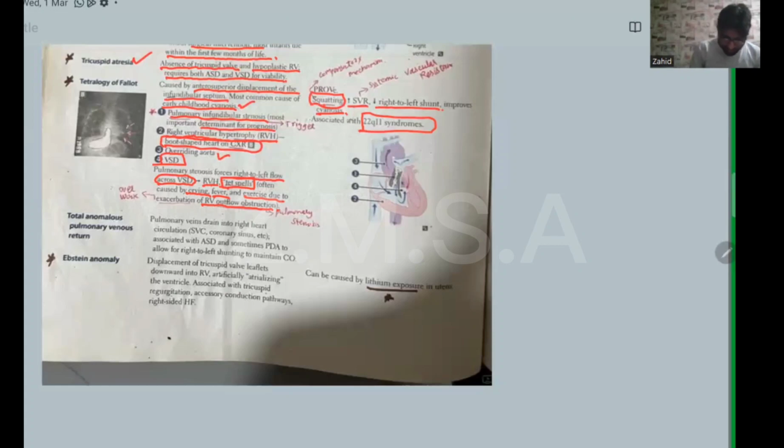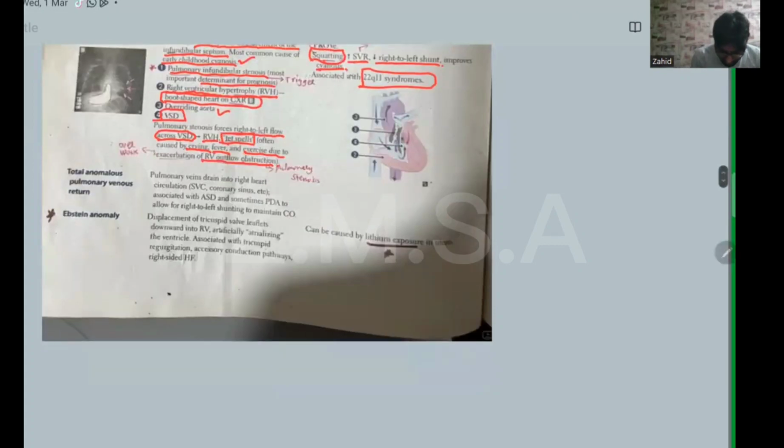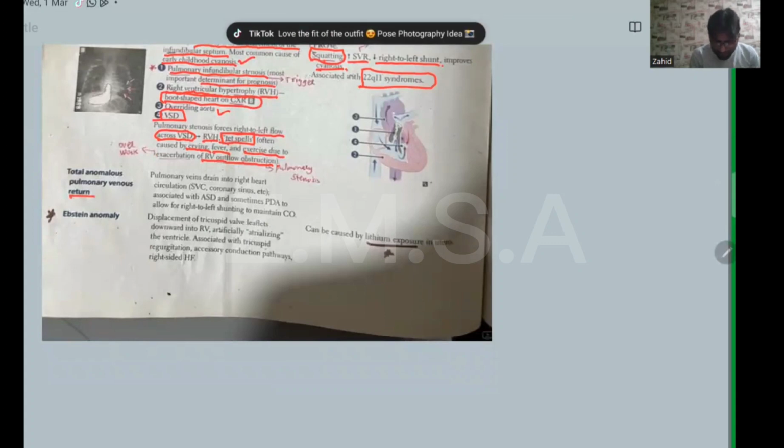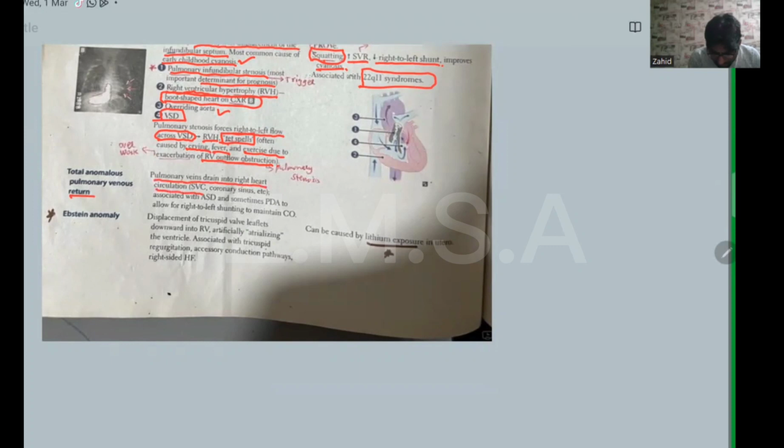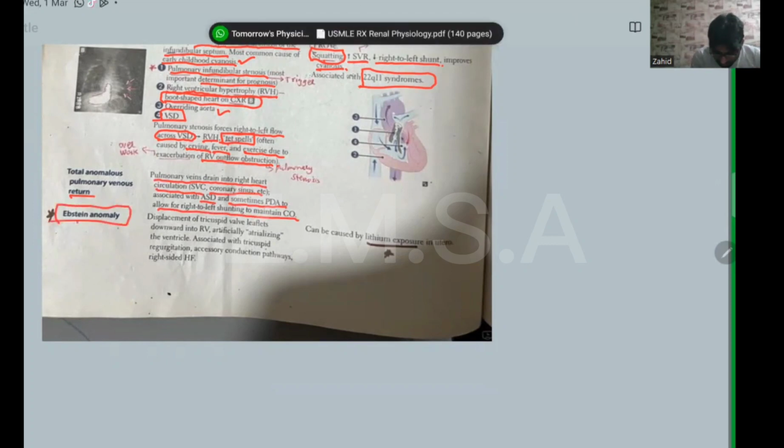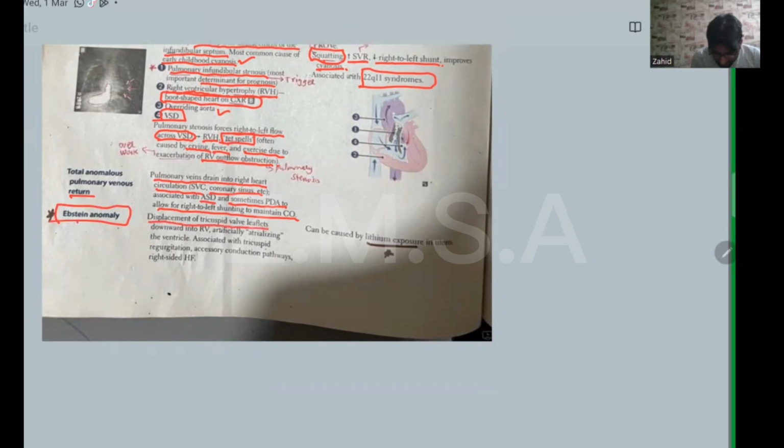So, okay, next please, total anomalous pulmonary venous return. This is TAPVR, five letters: pulmonary veins drain into the right heart circulation, systemic venous circulation, or coronary sinus, associated with ASD, sometimes PDA, to allow for right to left shunting to maintain cardiac output. Next, Ebstein anomaly. This is important from an exam point of view: displacement of tricuspid valve leaflets downward into the right ventricle, atrialization of the ventricle, associated with tricuspid regurgitation.